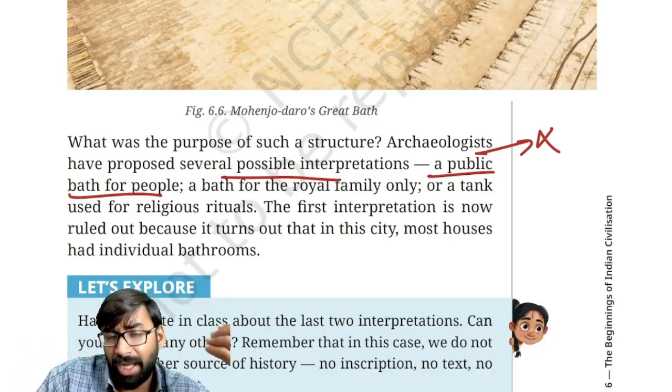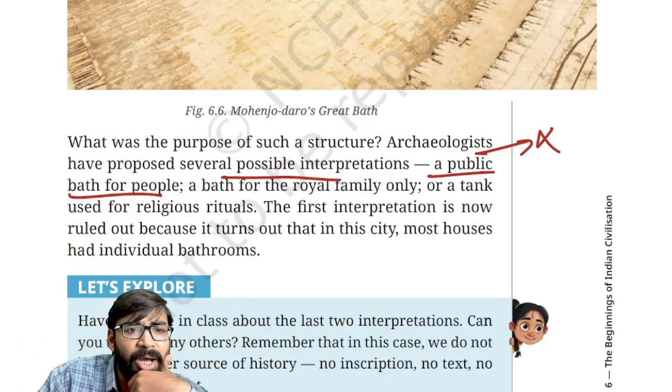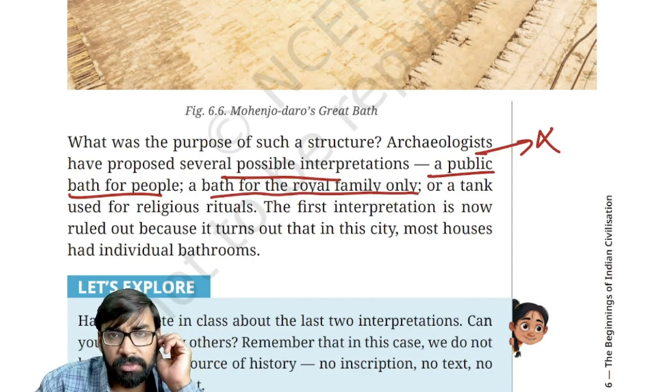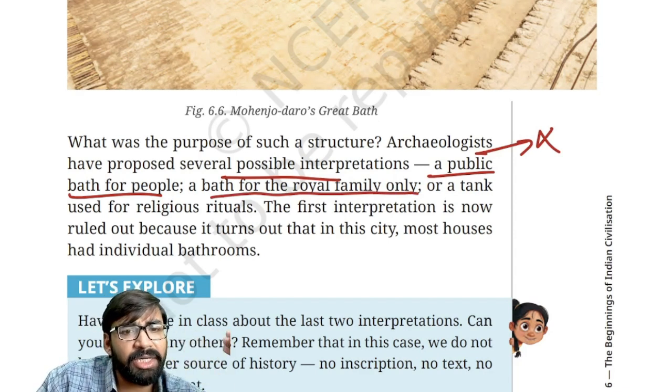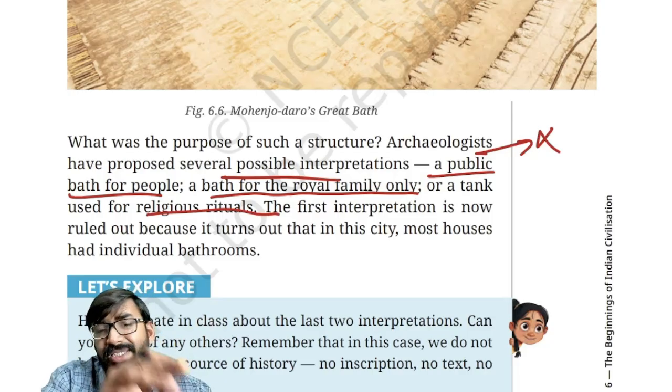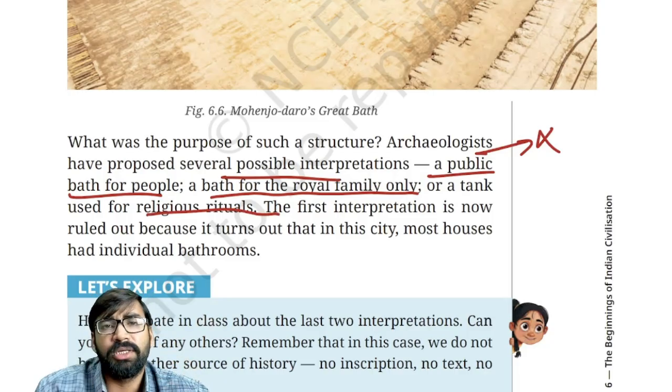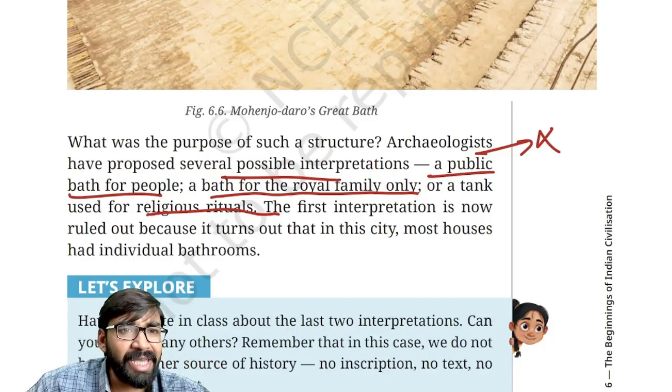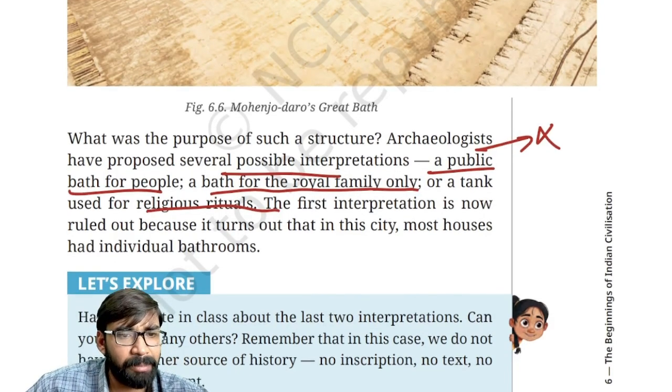Other archaeologists, historians, they say that it was a bath for the royal family only or elite people only. This might be correct. Then it is a tank used for the religious ritual. This might also be correct. But the scholars, they still debate what was the exact purpose of this Great Bath of Mohenjo-daro. Clear? Okay.